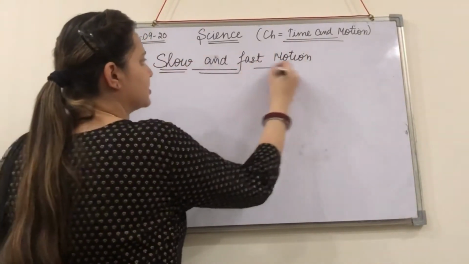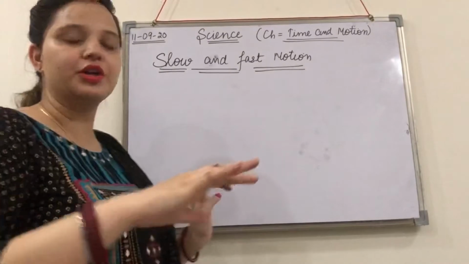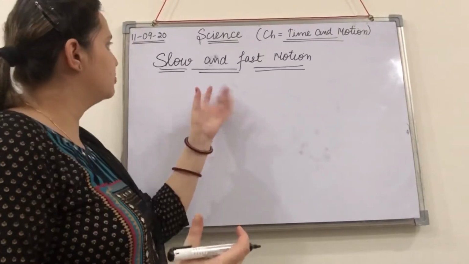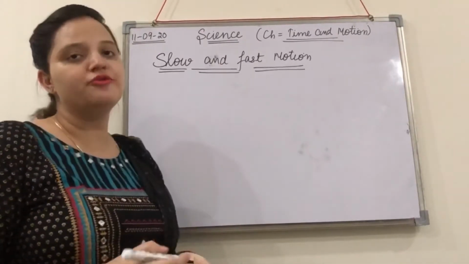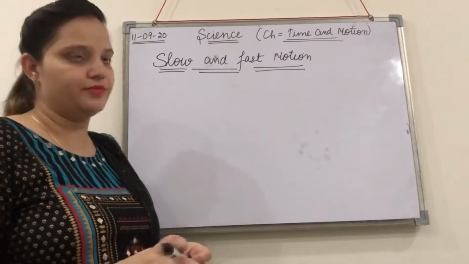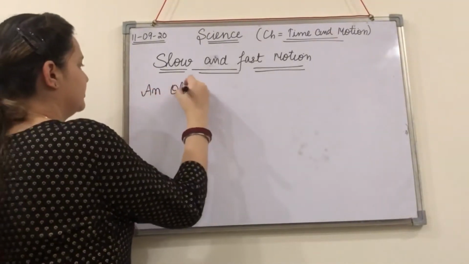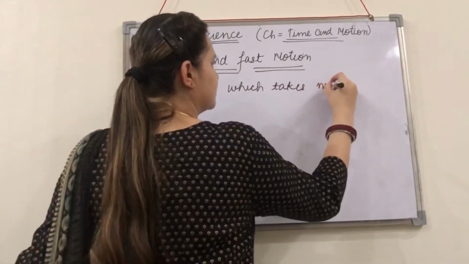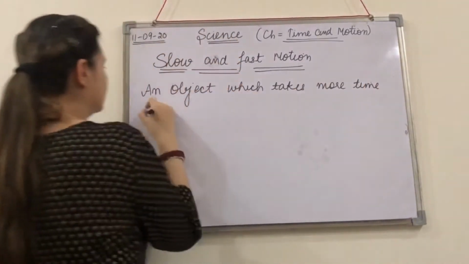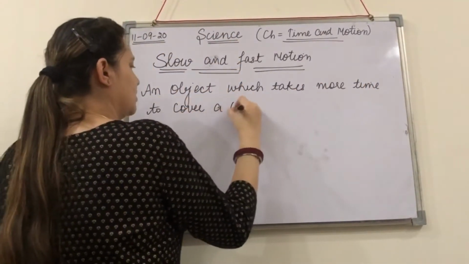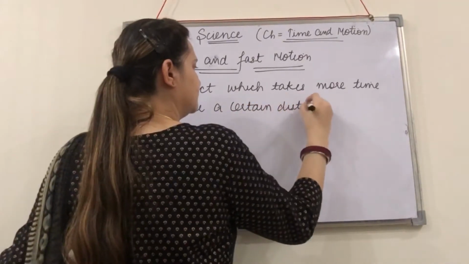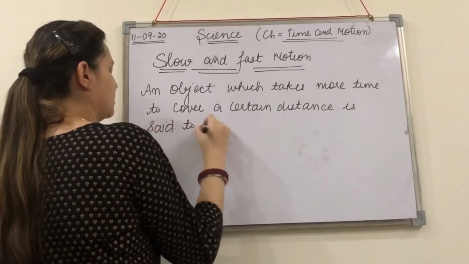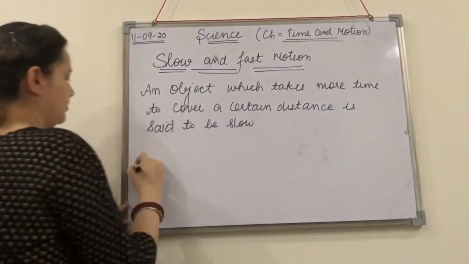okay, we have discussed motion first, that if a body is showing a change in position, then it will be called motion. Okay, now the motion can be further divided: a body can move fast, and a body can move slow also. So an object that takes more time to cover a certain distance is said to be slow, right?